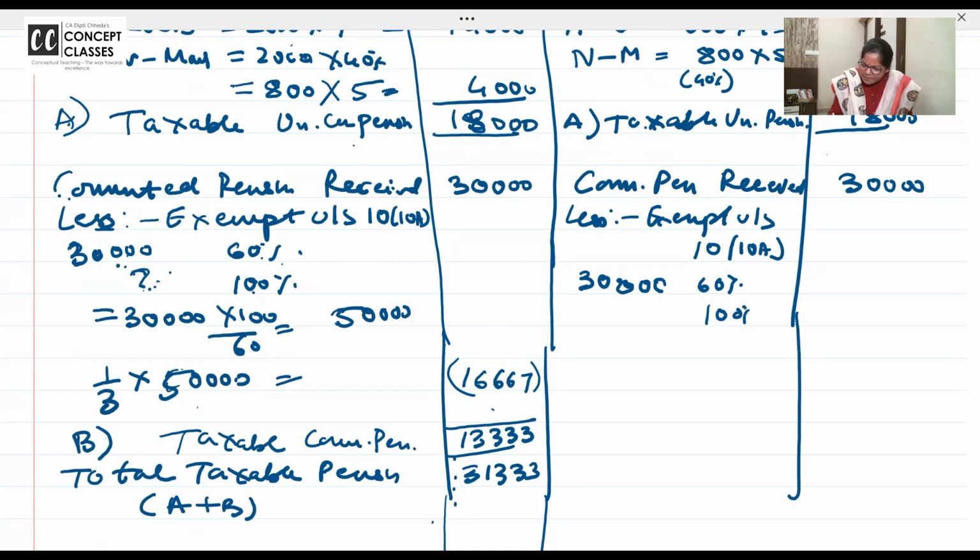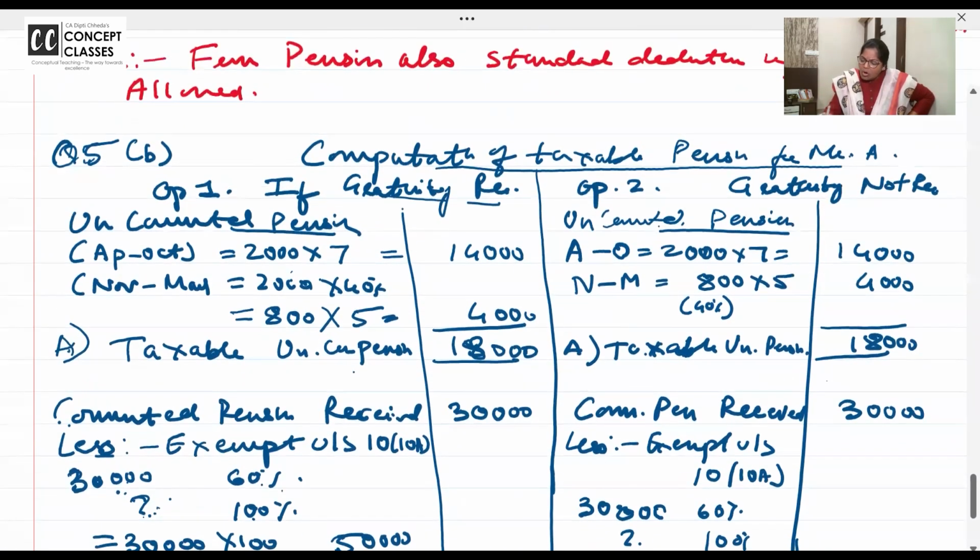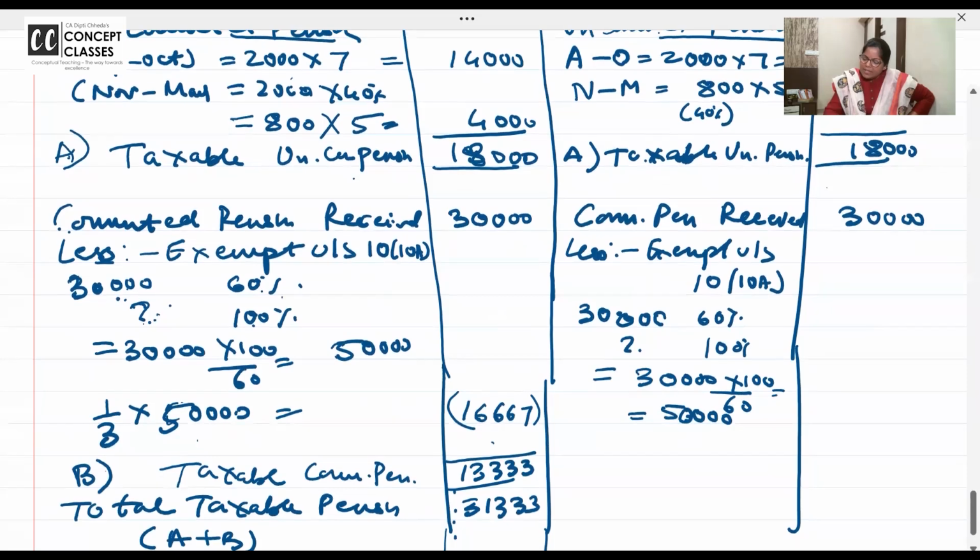If 100% is encashed, it will be how much? 30,000 into 100 by 60, and that is 50,000.